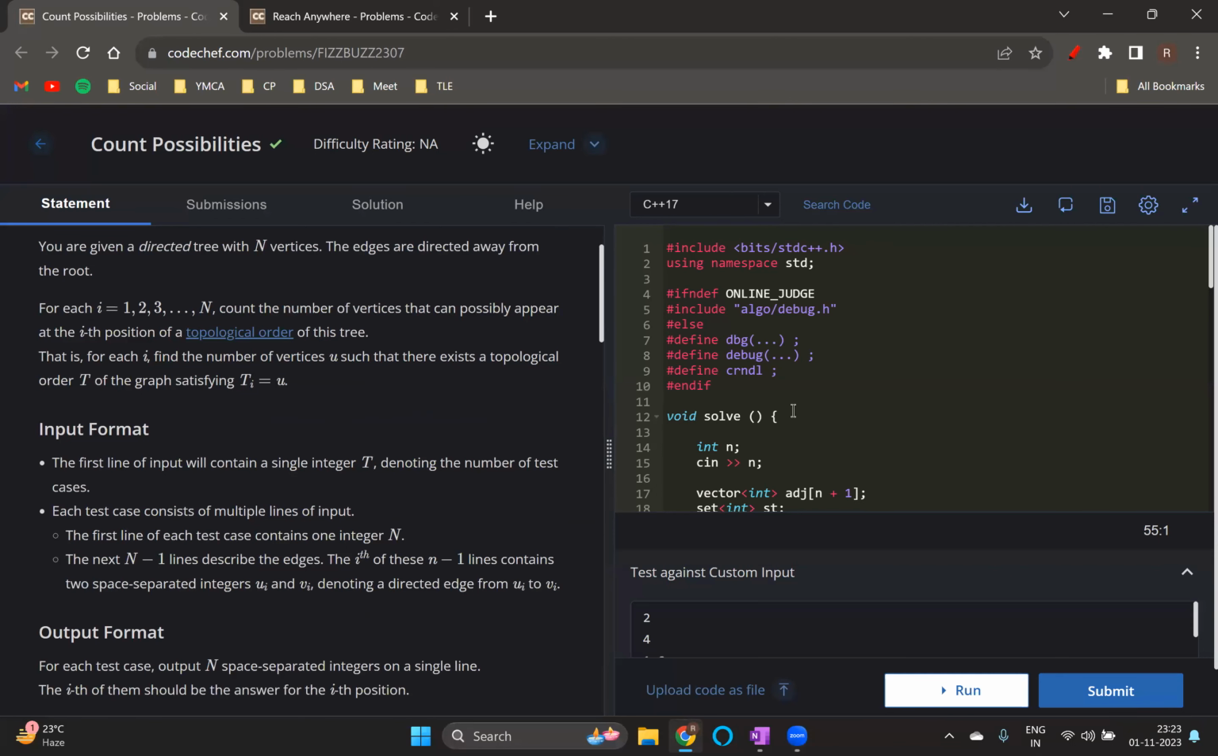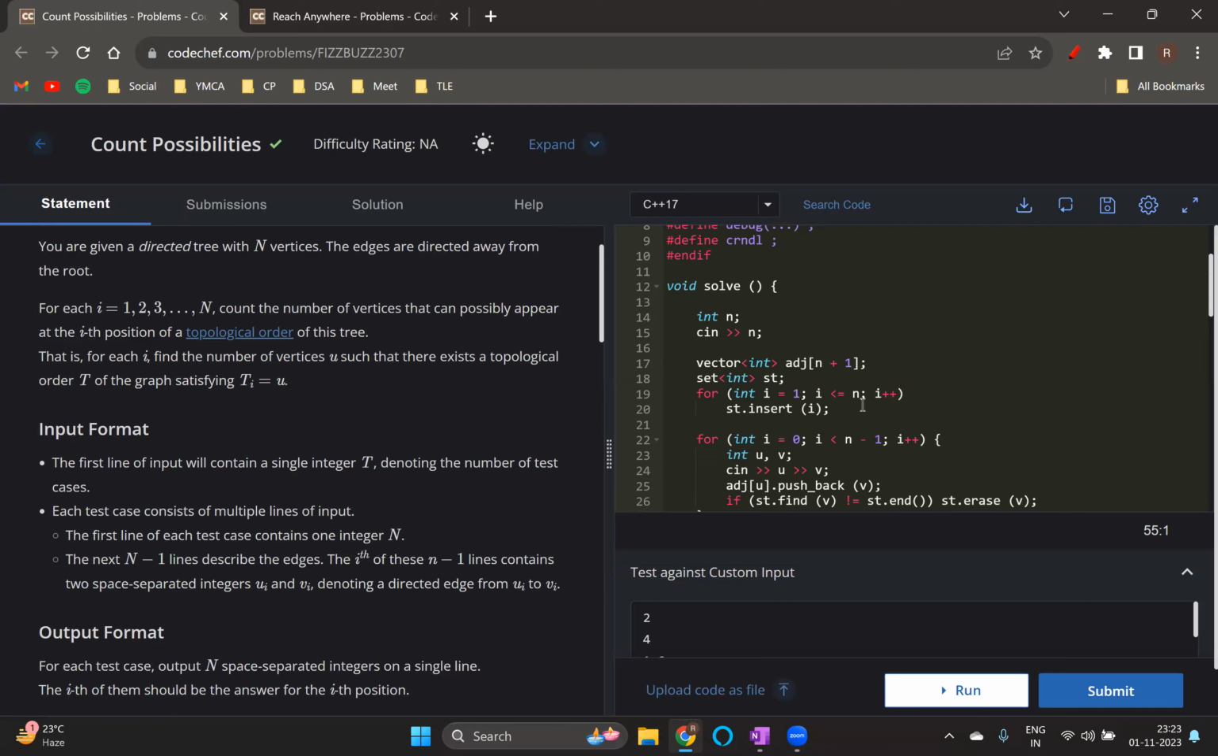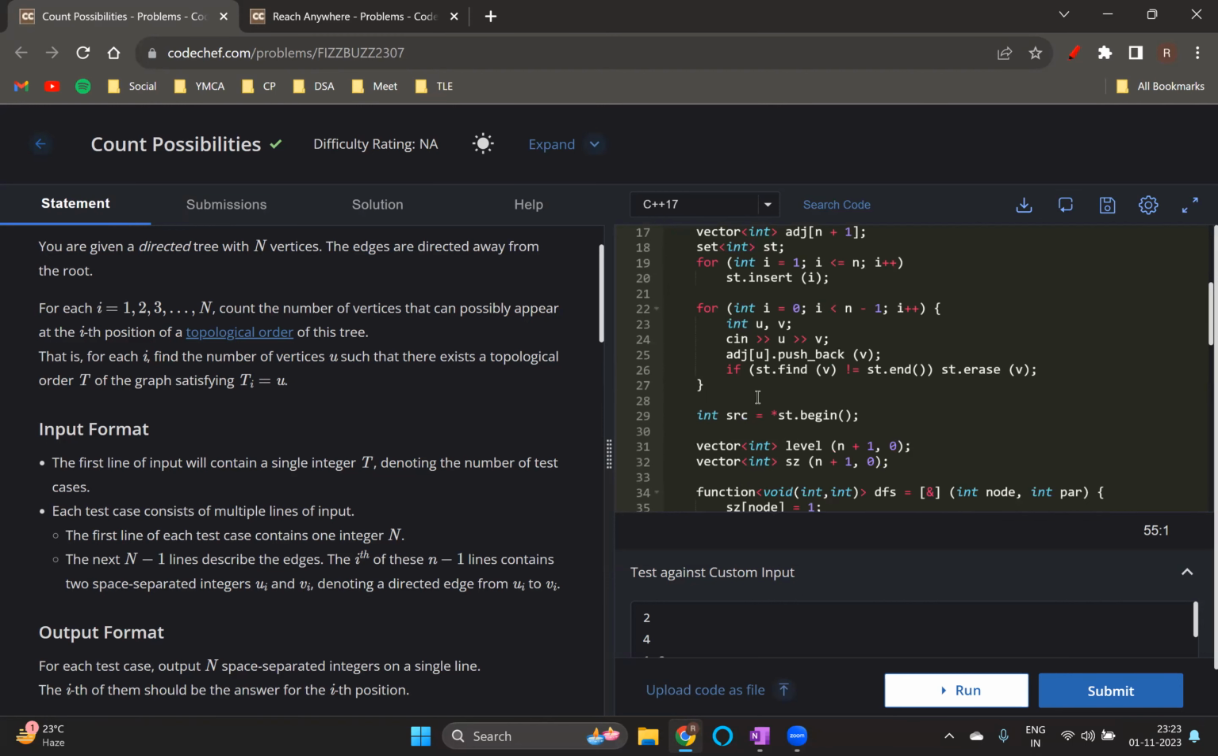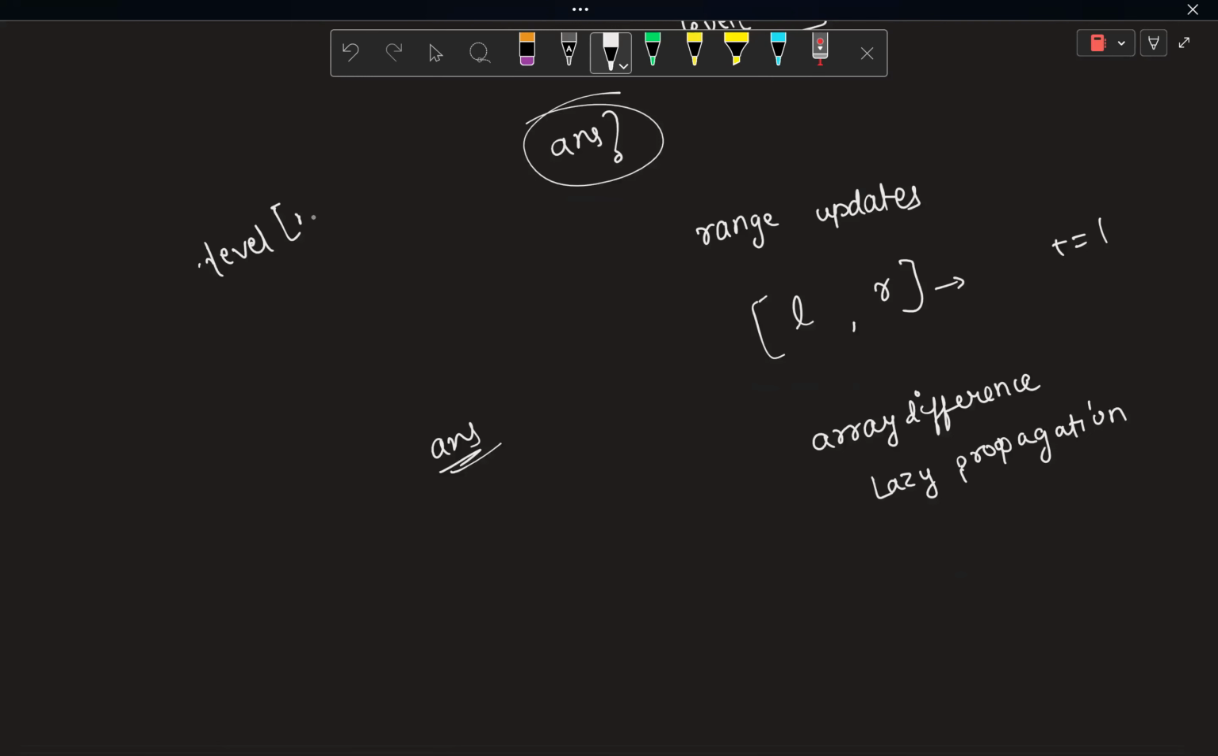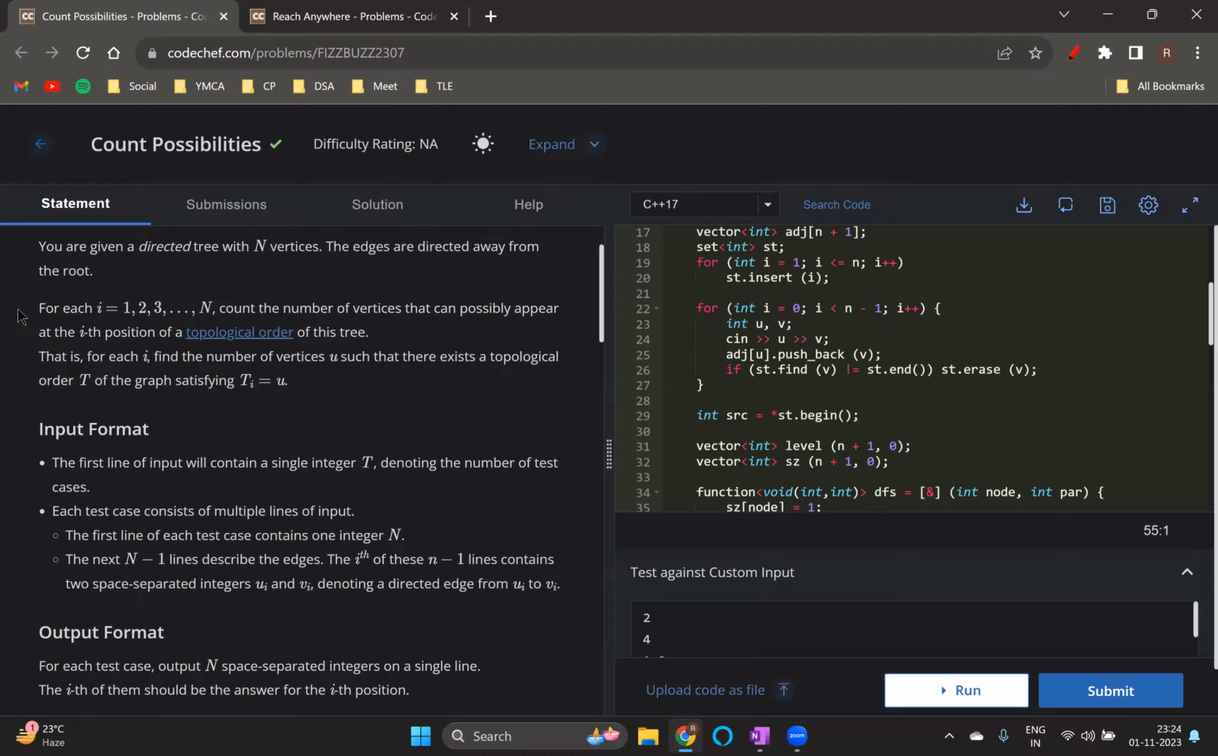Okay, so let's see the code. What I did for every test case is, yeah, one more thing. How will you find the level of every node and the size of every node, the subtrees of every node? You can just use DP on trees and basically run DFS and store these things. So if you're coming to this problem, you should already be good at this part. You should already know how to find this.